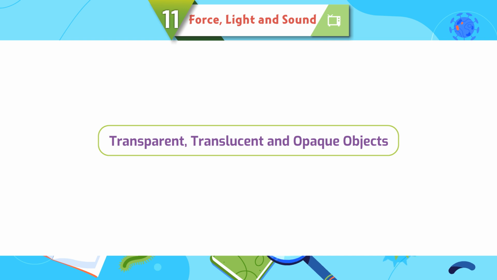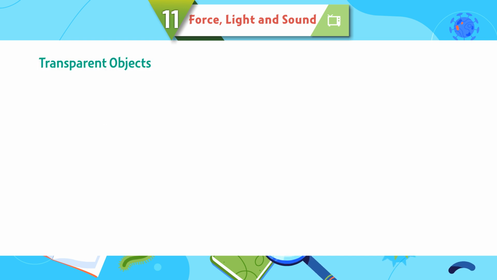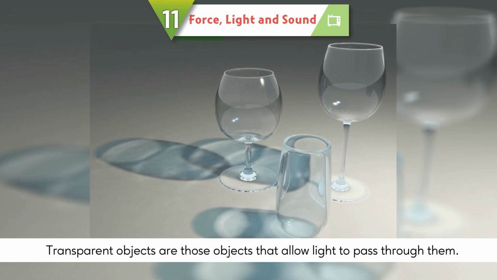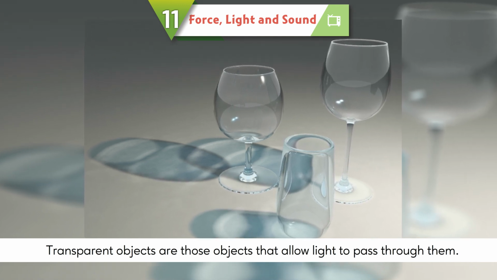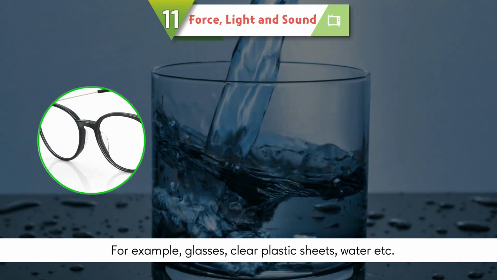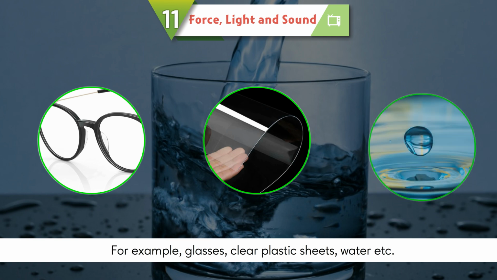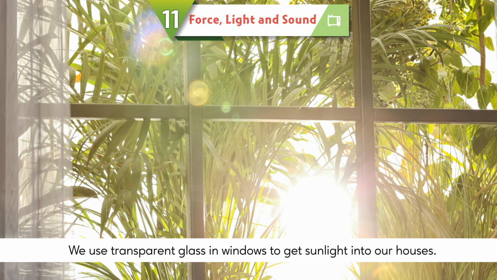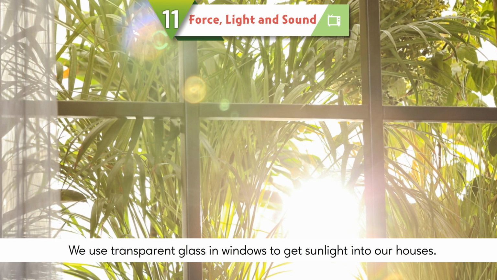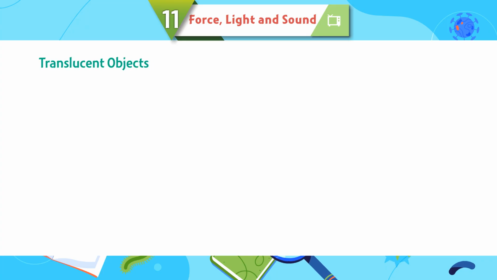Transparent, translucent, and opaque objects. Transparent objects. Transparent objects are those objects that allow light to pass through them. We can see through them. For example, glasses, clear plastic sheets, water, etc. We use transparent glass in windows to get sunlight into our houses.